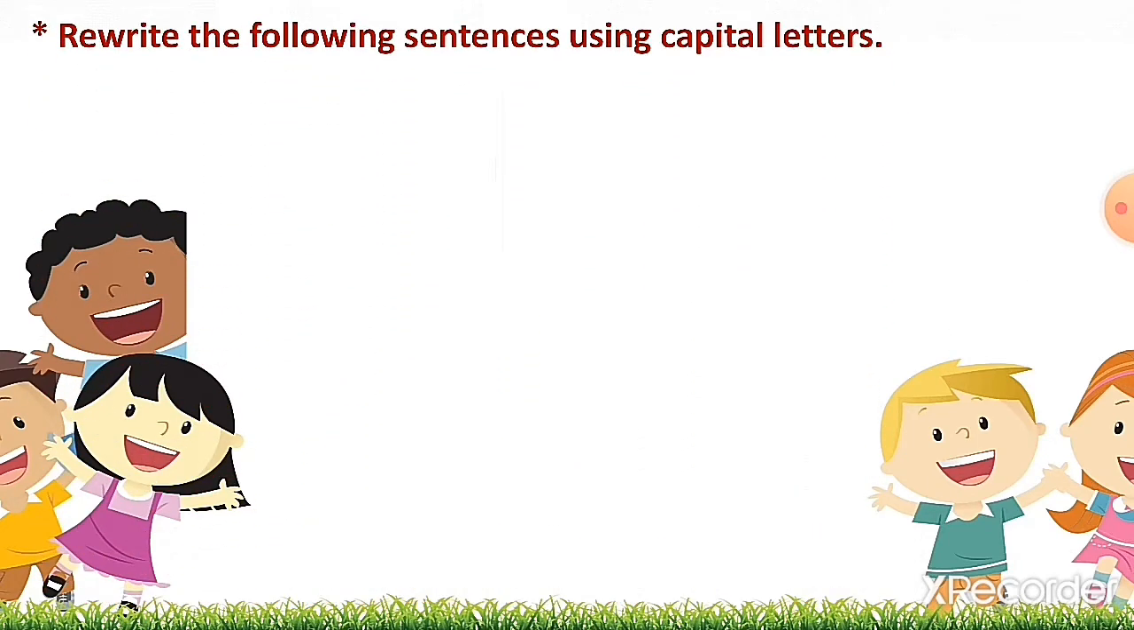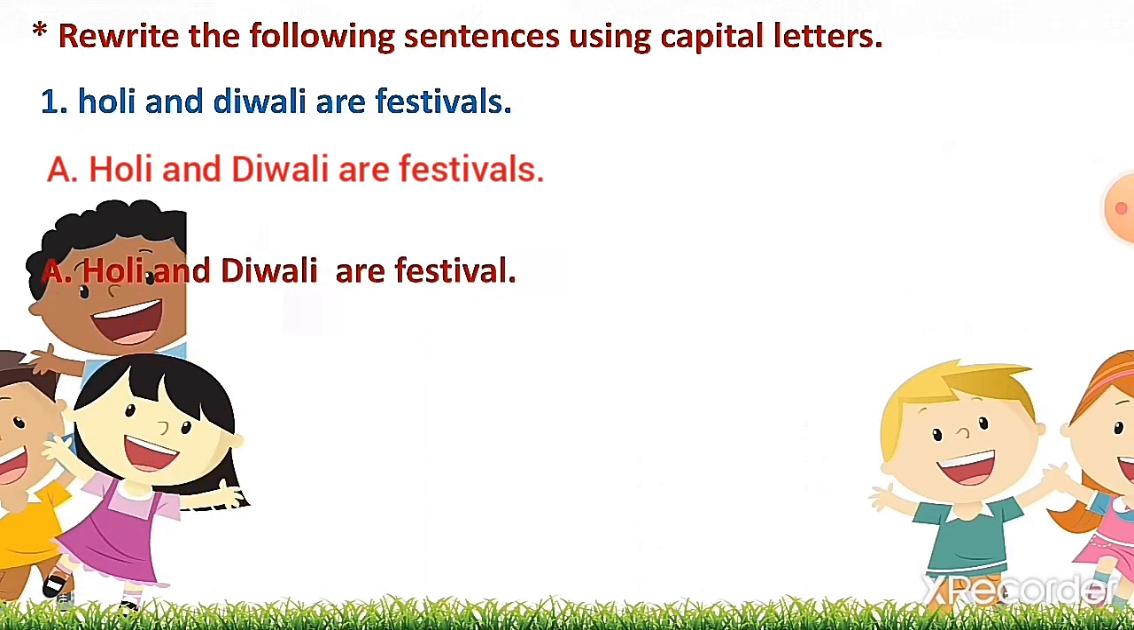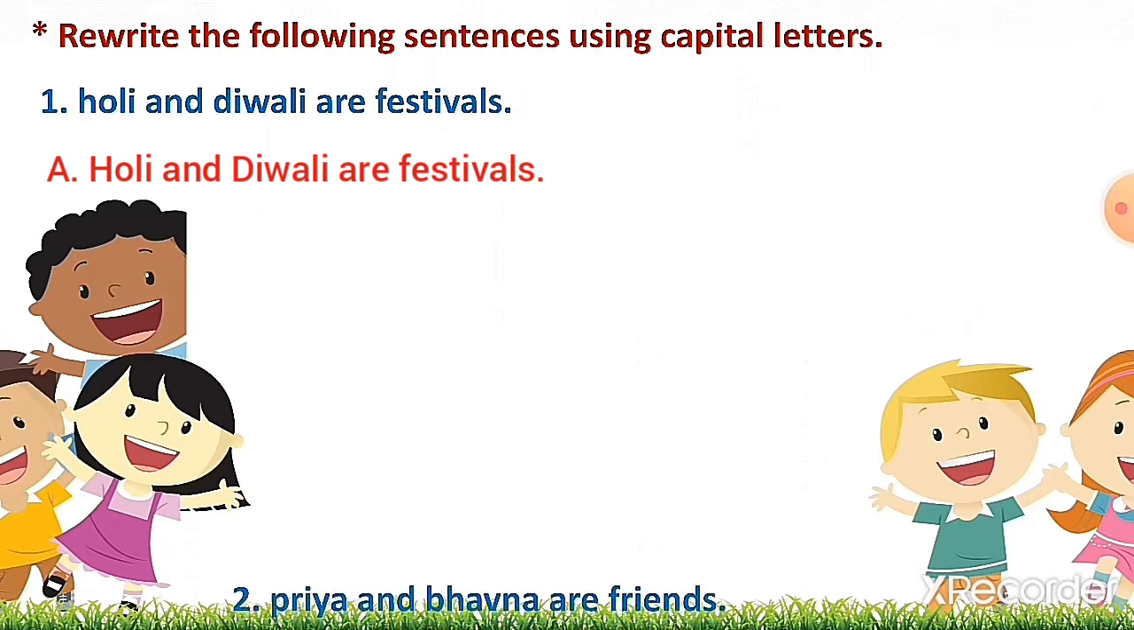Now we will do the exercise. Rewrite the following sentences using capital letters. Number 1. Holi and Diwali are festivals. Now what will be the answer? H and D should be in capital form as the names of the festivals are given. Holi and Diwali are proper nouns, so the first letter should be capital.